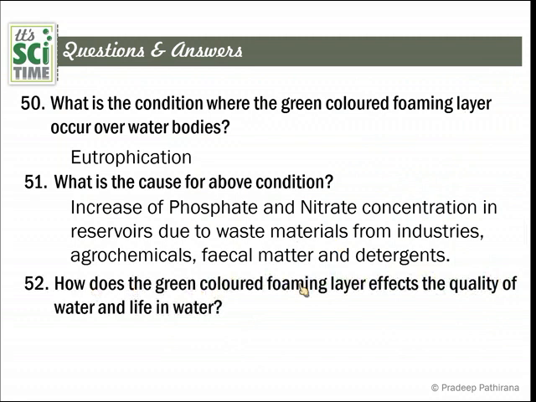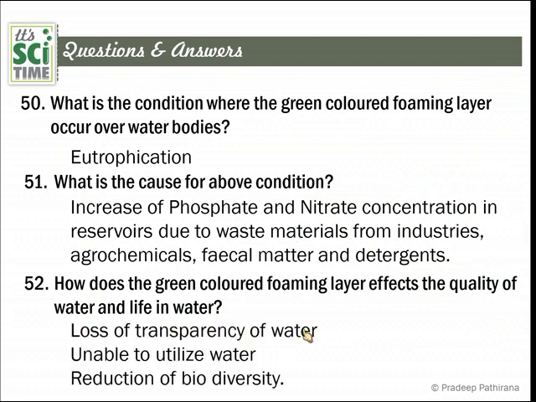52. How does the green colored foaming layer affect the quality of water and life in water? It will reduce the transparency of water. Also, you are unable to utilize the water to drink or for washing purposes, you can't use this water. Next one, reduction of biodiversity. And these are the side effects of eutrophication.